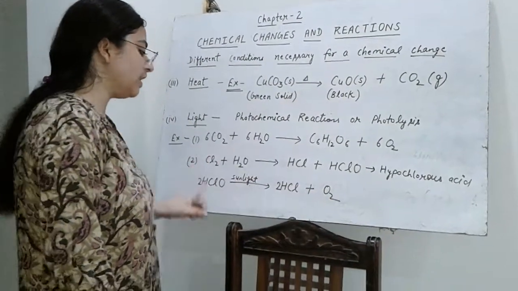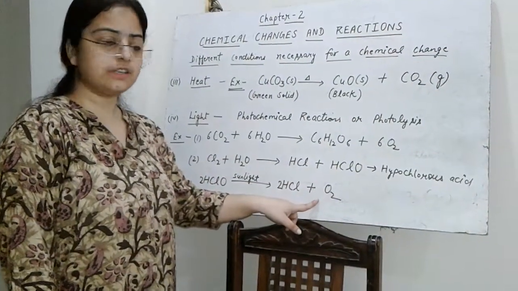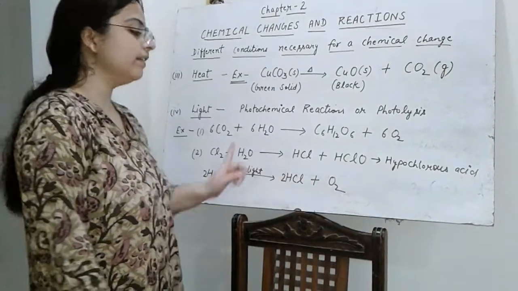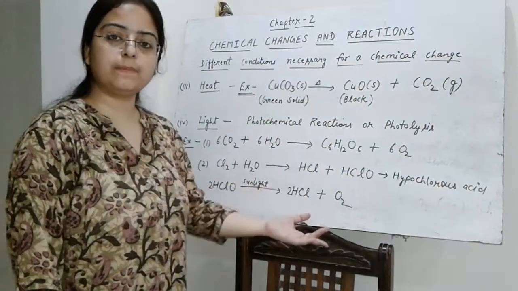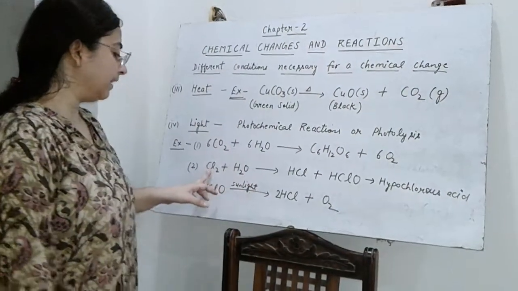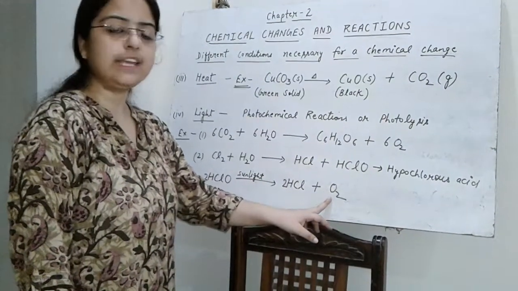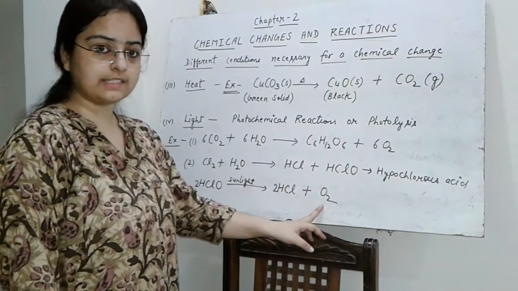This is a disproportionation reaction. Here chlorine is getting oxidized and also reduced. About this we will study later in depth, but you have to learn that when chlorine reacts with water, finally the bubbles of gas are seen, that is oxygen gas.